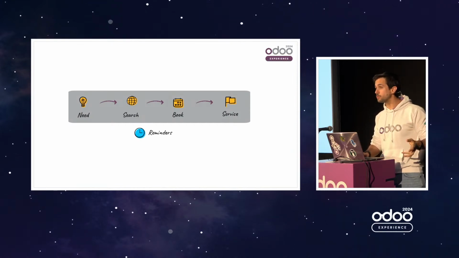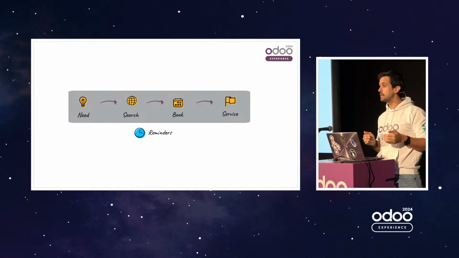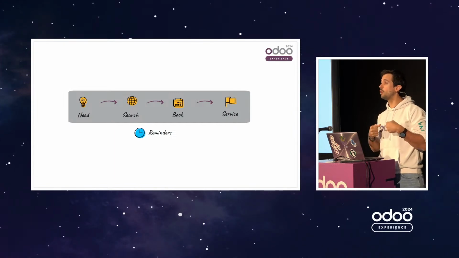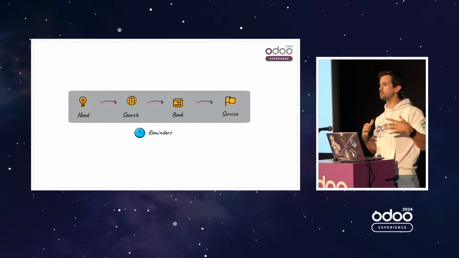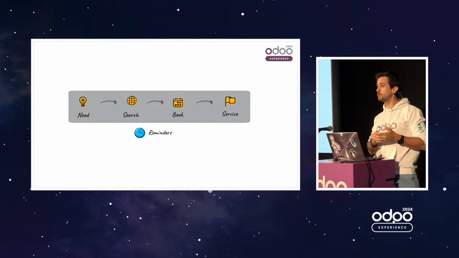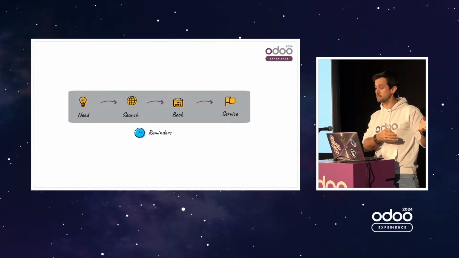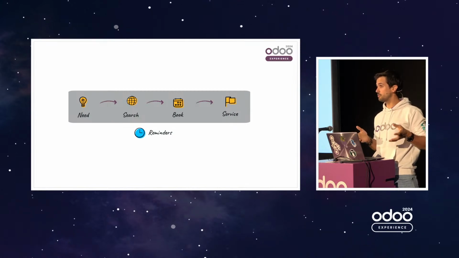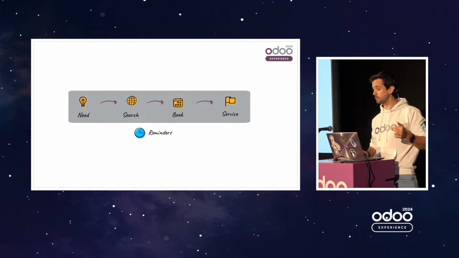Well, the first thing is obvious. Let's send reminders. Let's use a lot of reminders, because a lot of people who don't show up don't do it because they're evil and want you to feel bad. They just do it because they forgot about the meeting. They booked it and then forgot because they're really busy. So reminders are a very simple but effective way to make sure that people show up.